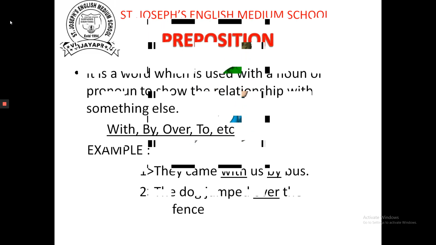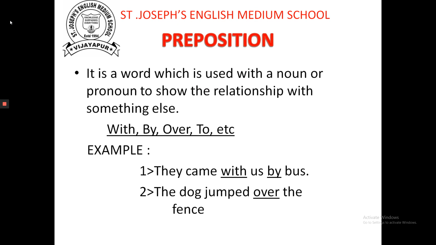Coming to the next, preposition. It is a word which is used with a noun or pronoun to show the relationship with something else, or the part of speech that shows position, time, or direction. For that also we will call it a preposition.